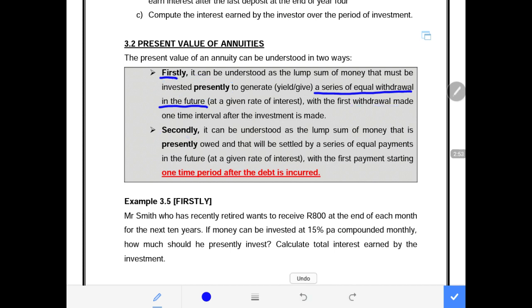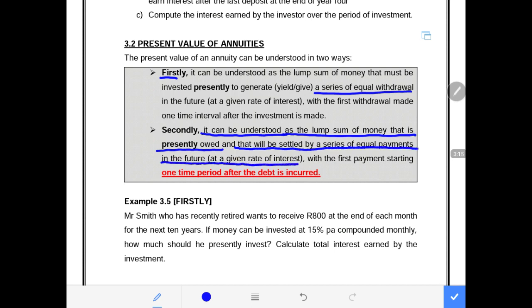Secondly, it says it can be understood. What is it that can be understood? It is the present value of an annuity. Don't forget, it can be understood as a lump sum of money that is presently owed. That means we are owing somebody now, and that will be settled by a series of equal payments in the future at a given rate of interest, with the first payment starting one time period after the debt is incurred.